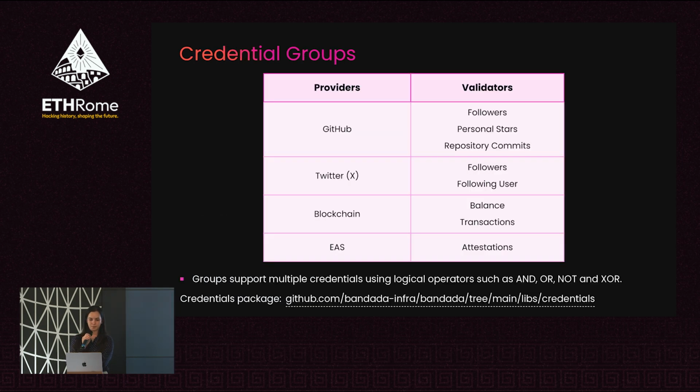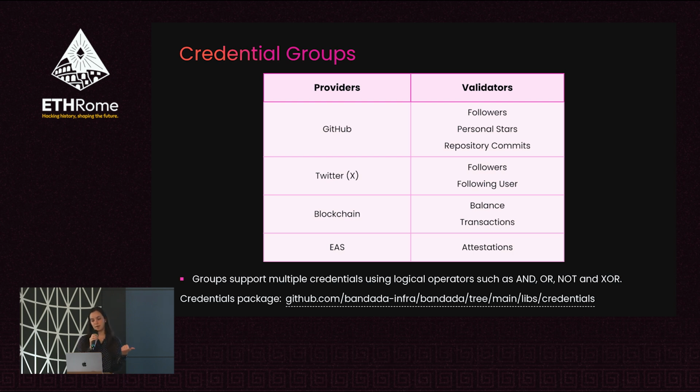So this is a bit about the credential groups. There are some providers and some validators. Providers are like GitHub, Twitter, this one called blockchain, and Ethereum attestation service. There are some validators. For example, followers for GitHub, personal stars, repository commits. For Twitter, followers, following a user.